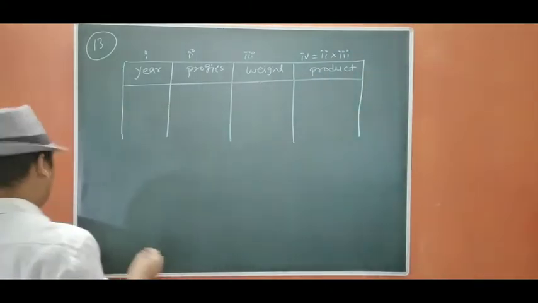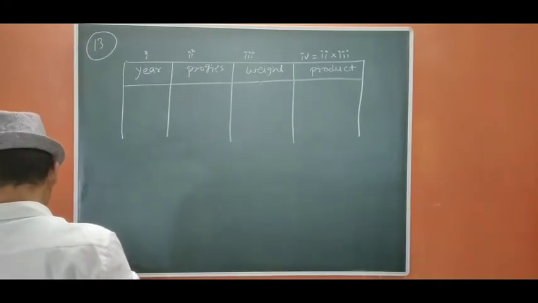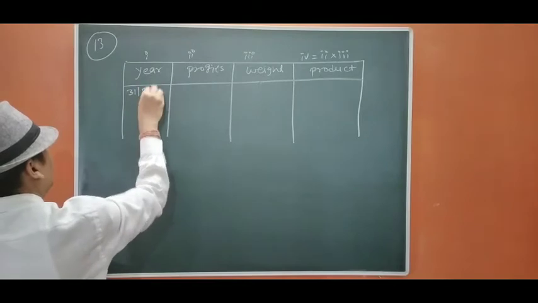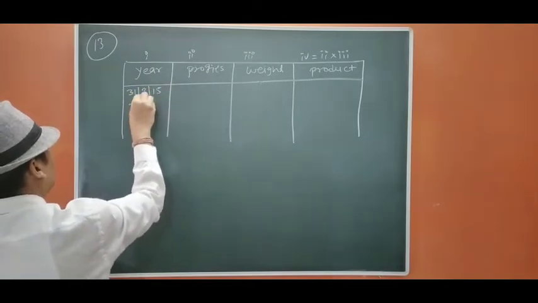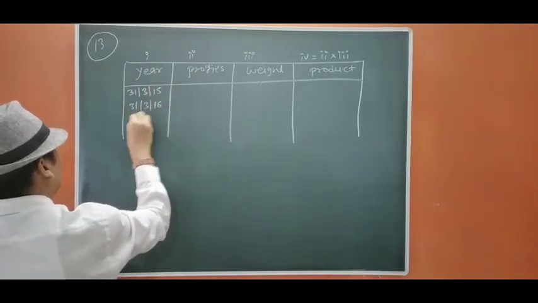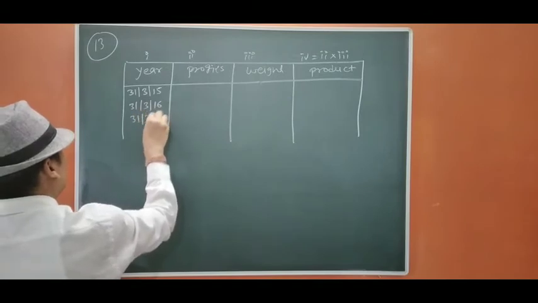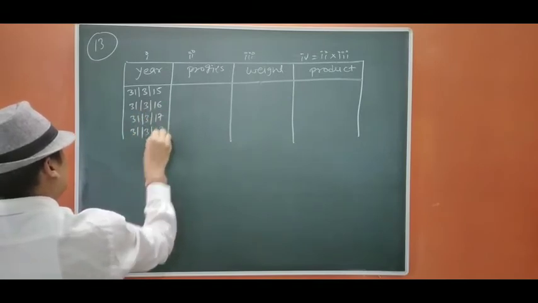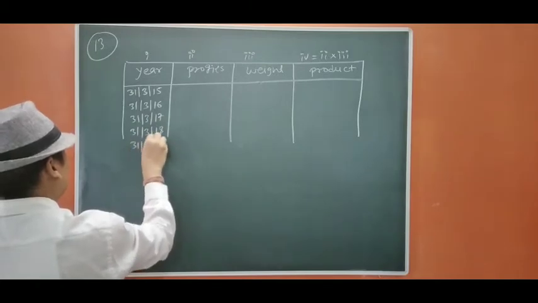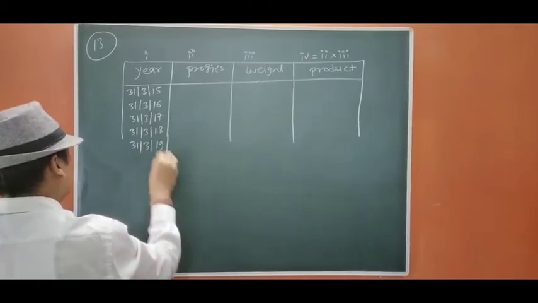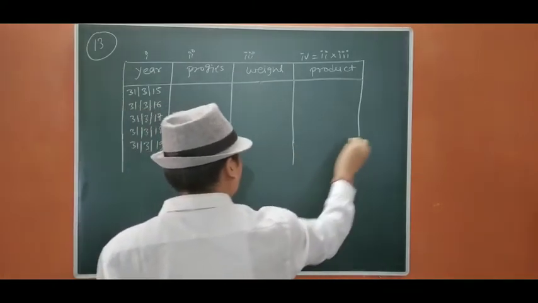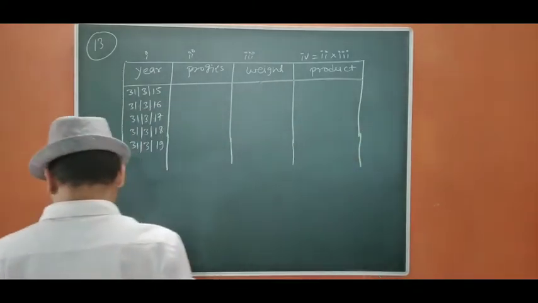Okay. Now the years are given: 31st March 15, 31st March 16, 31st March 17, 31st March 18, and 31st March 19. Okay. So let us calculate the weights with the profit.